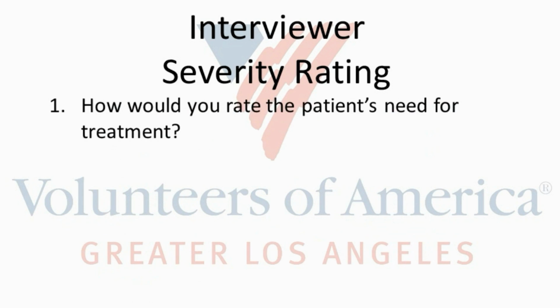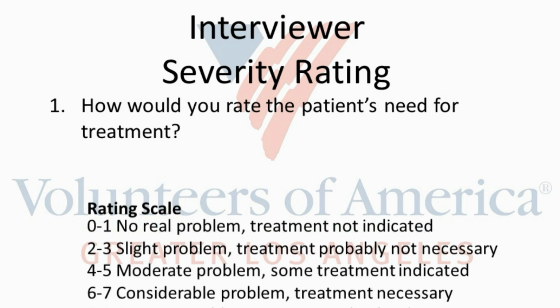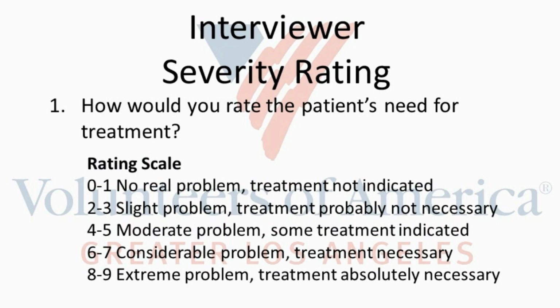Below the client severity rating is the interviewer severity rating. The ASI interview defines severity as a need for treatment where there currently is none, or for an additional form or type of treatment where the patient is currently receiving other forms of treatment. These ratings should be based upon reports of amount, duration, and intensity of symptoms within a problem area. The following is a general guideline for the ratings. A 0 to 1 rating means that there are no real problems. Treatment is not indicated. A 2 to 3 rating means that there is a slight problem. Treatment probably is not necessary.